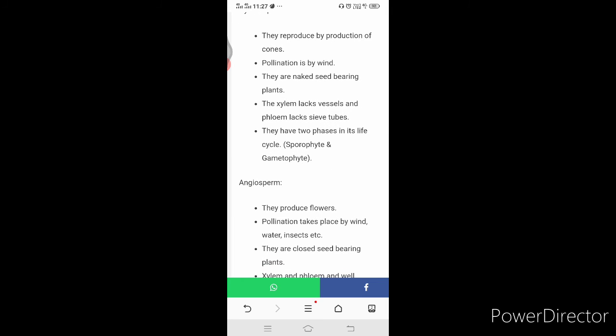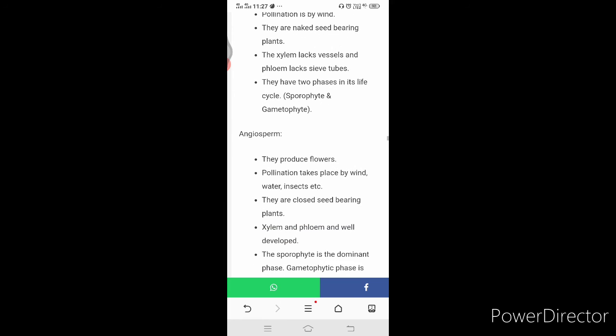Write differences between gymnosperms and angiosperms. Gymnosperms reproduce by production of cones. Pollination is by wind. They are naked seed-bearing plants. The xylem lacks vessels and the phloem lacks sieve tubes. They have two phases in their life cycle. One is sporophyte and the other is gametophyte.